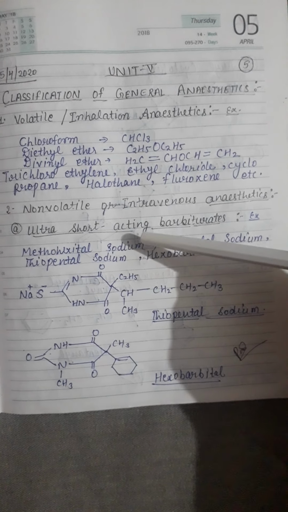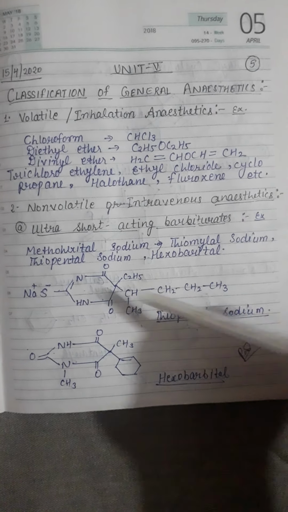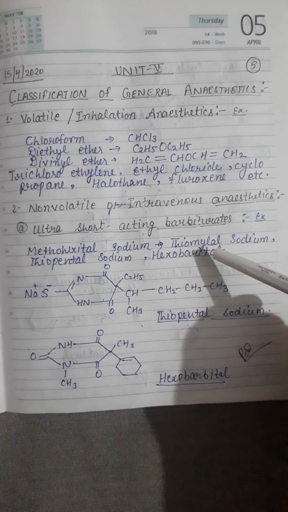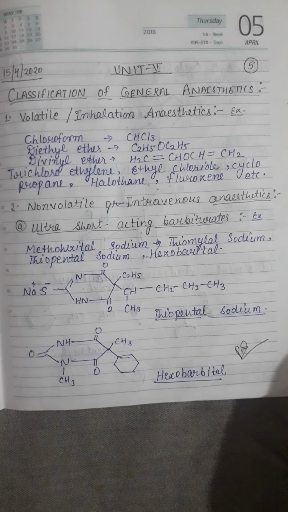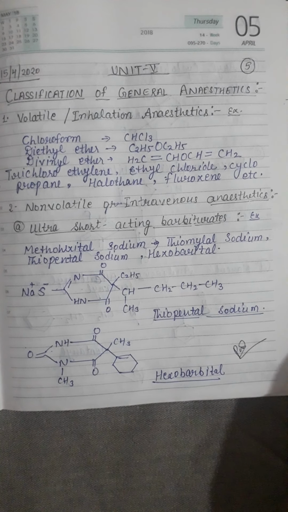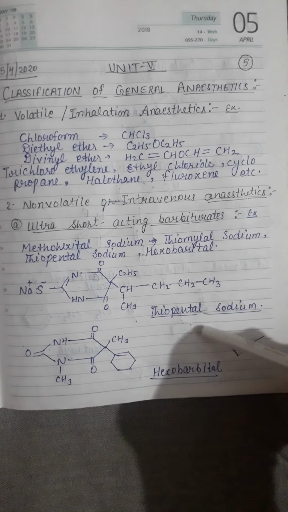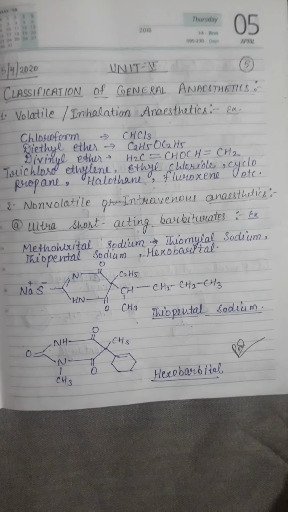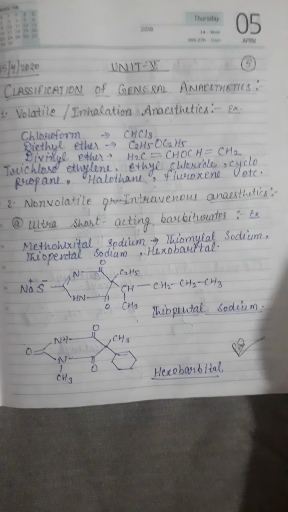Number one category is ultra short acting barbiturates. These are examples of drugs which come under the ultra short acting barbiturates, like methohexital sodium, thiamylal sodium, thiopental sodium, and hexobarbital. And these are the structures of the related drugs of the ultra short acting barbiturates, like thiopental sodium and hexobarbital. This is the chemical structure of the category.